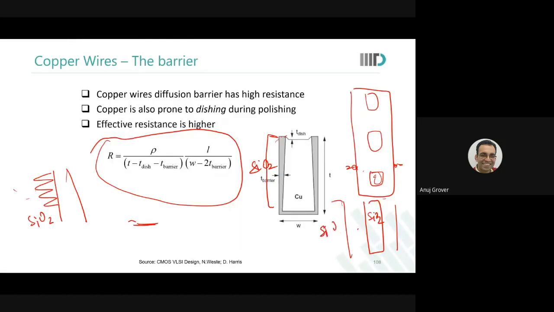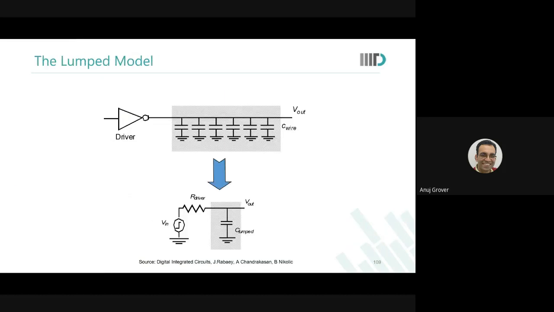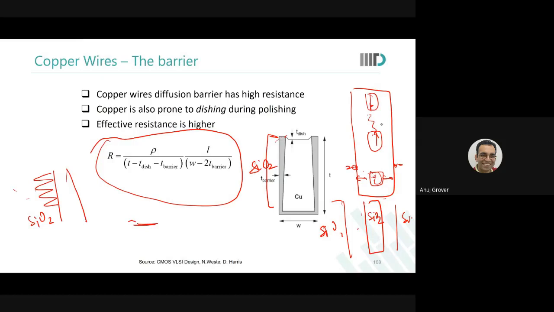Silicon dioxide here, silicon dioxide here, and a silicon dioxide pillar in the middle, so dishing will not happen. If you look in this dimension too, there is silicon dioxide here and here, and dishing will not happen. So you prevent dishing. But obviously because you made silicon dioxide here, the effective width of the metal has reduced. So this thing is called slotting.